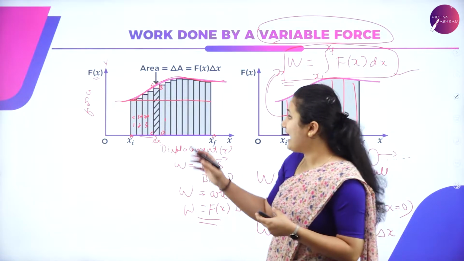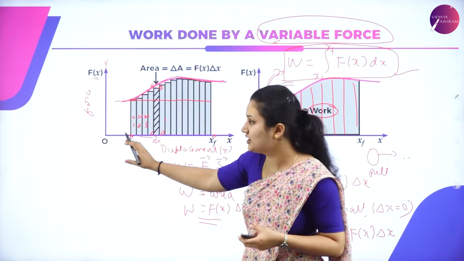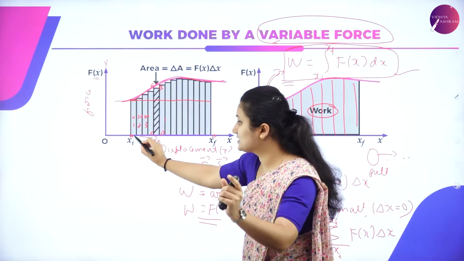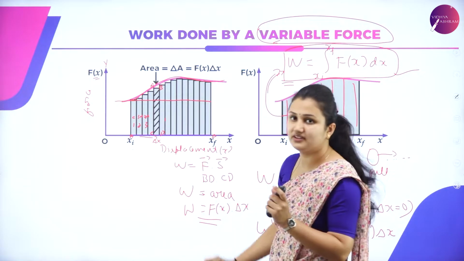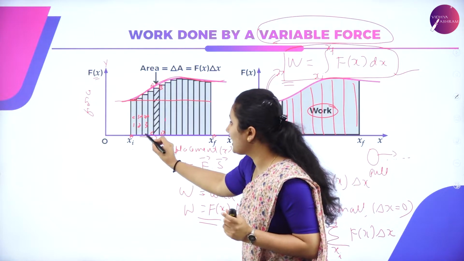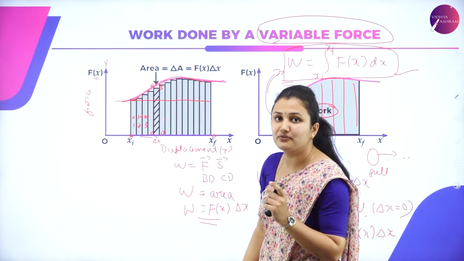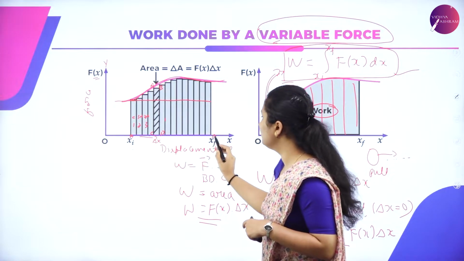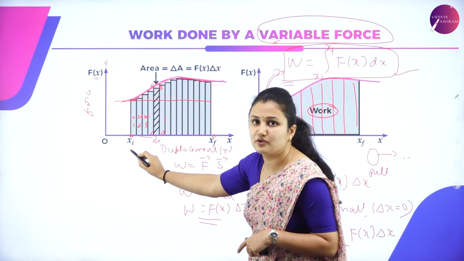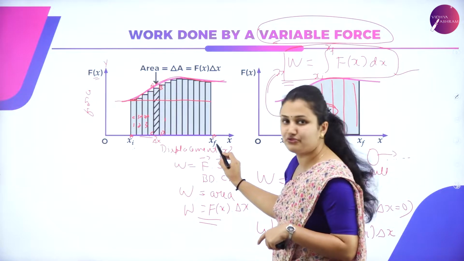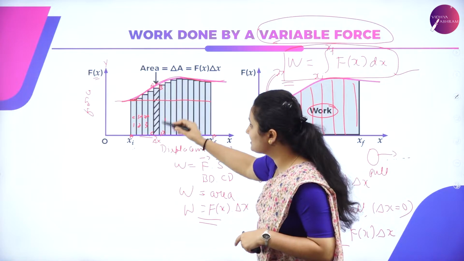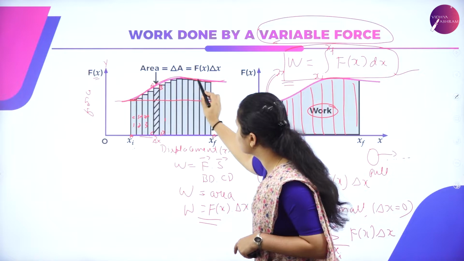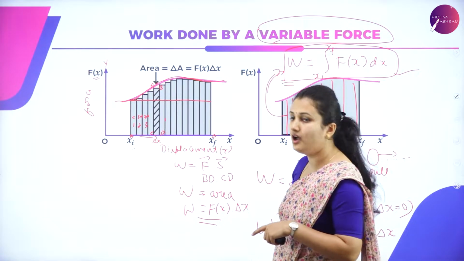What I am doing here, I am applying a variable force. When I apply a variable force, the object which is at point A starts to move in the forward direction. So there is a change in the force at each point of its displacement, at each point of its motion. From A to B, this is the displacement from the initial xi to the final xf. The displacement is divided into many rectangular strips. You can see the pink line here represents the variable force acting on the object.